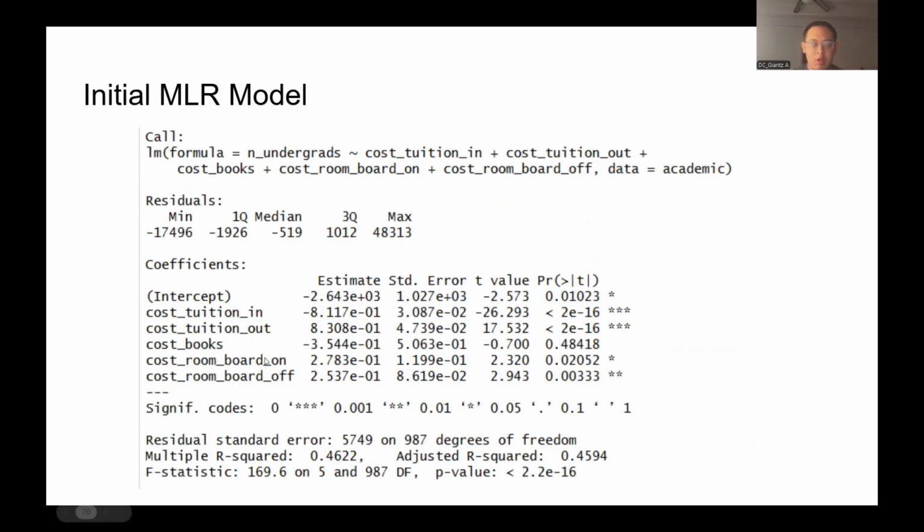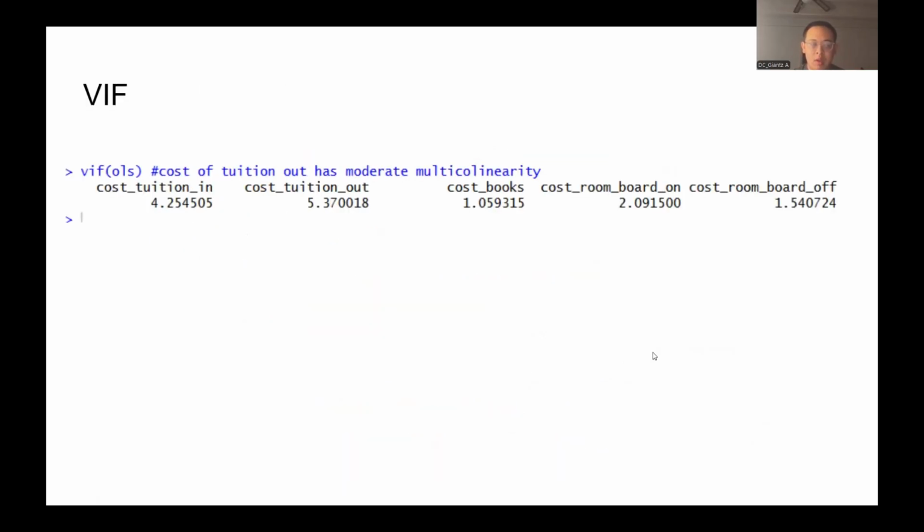We see that almost all of the variables, except for cost of books, are statistically significant, and the model itself is statistically significant after we look at the p-values in this case. Moving onward, we're going to check the assumptions, to see whether or not the OLS model, as shown before, holds or best represents the data.